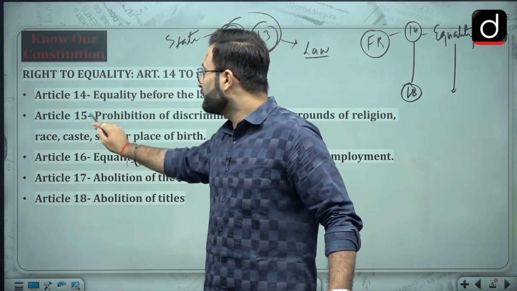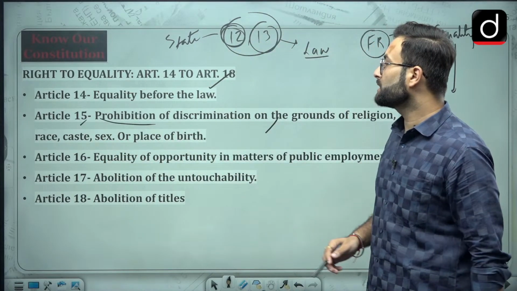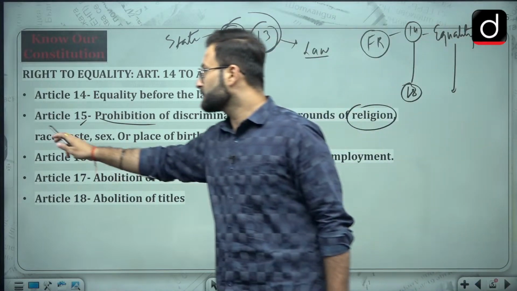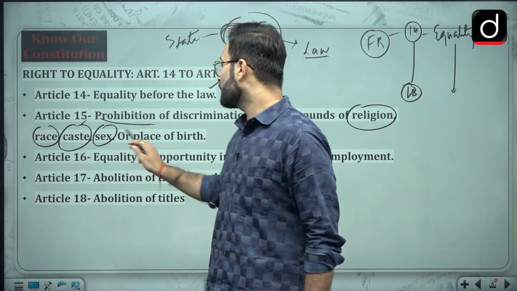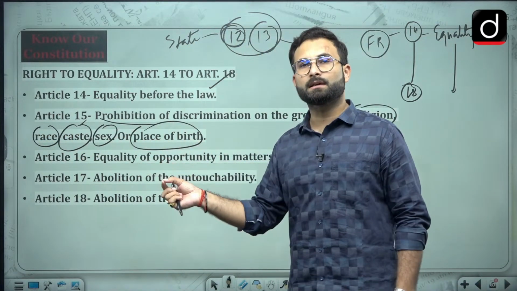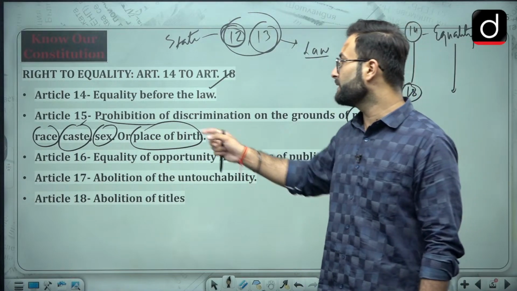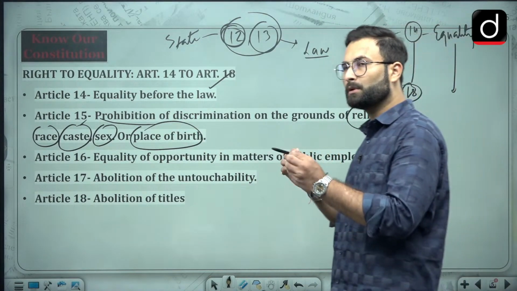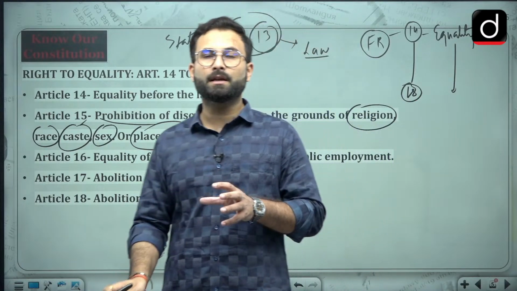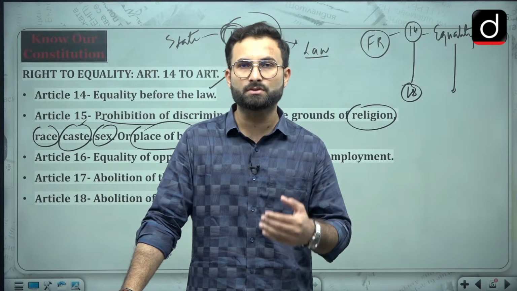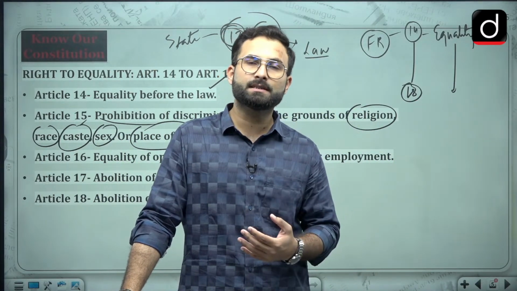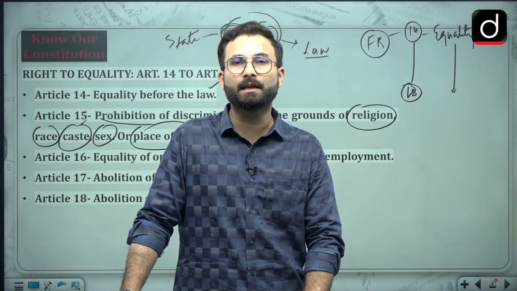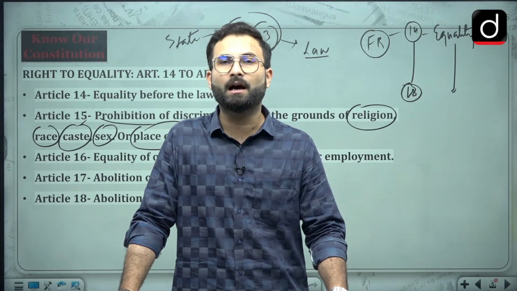When we are talking about Article 15, here you will see prohibition of discrimination on the grounds of religion, race, caste, sex or place of birth. These are the grounds which have been mentioned in Article 15. Here it is written that you should not go for any kind of discrimination. Now these fundamental rights are basically certain kinds of restrictions on the state. Whenever there is a government, to make sure that the government stays within its limit, there are certain checks and balances which are to be given.